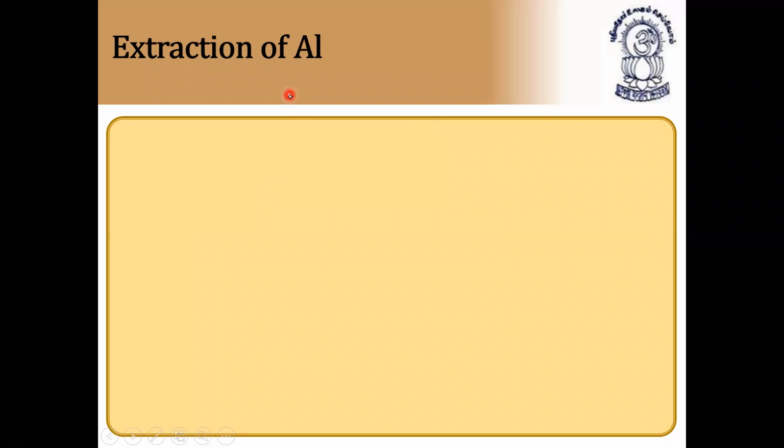First step and second step I'll write. Step one, concentration of aluminum oxide. So in the extraction of aluminum, first usually aluminum is extracted from bauxite. So the first step is concentration of aluminum oxide, that is bauxite, concentration of bauxite ore.